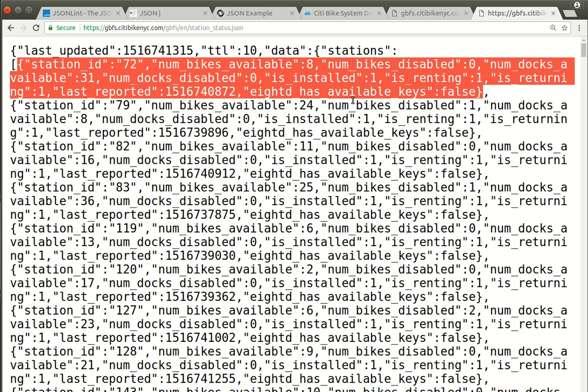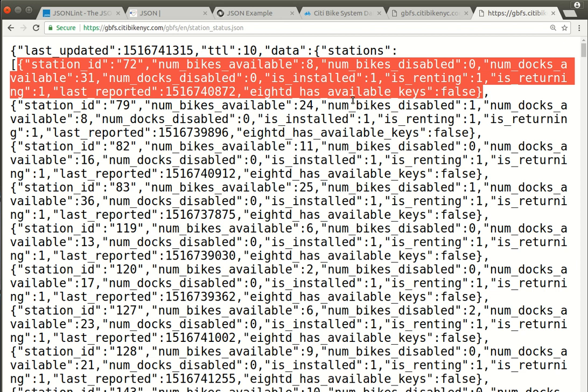And that's important. One of the things about JSON documents is that we want them to be descriptive. Okay, so what we want to do is we want to make sure that our keys give a reader an idea of what the value means, right? So the term station ID doesn't have to be station ID. It could be ABCDFG, and then given a value of 72, and someone somewhere might know that that actually means station ID, but that's not going to be very helpful to the person who's reading this document.